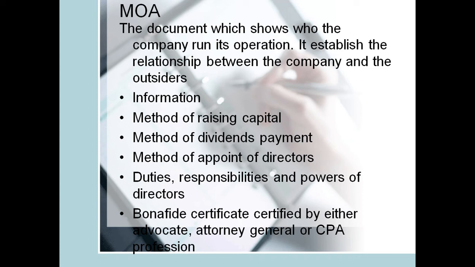Now we come to the article of association. It's supposed to be article of association, AOA. The document which shows how the company runs its operation. It establishes the relationship between the company and the outsiders. So the information which you find in the article of association, one is the method of raising capital. How will you raise capital? Which method are you applying in the raising of capital?